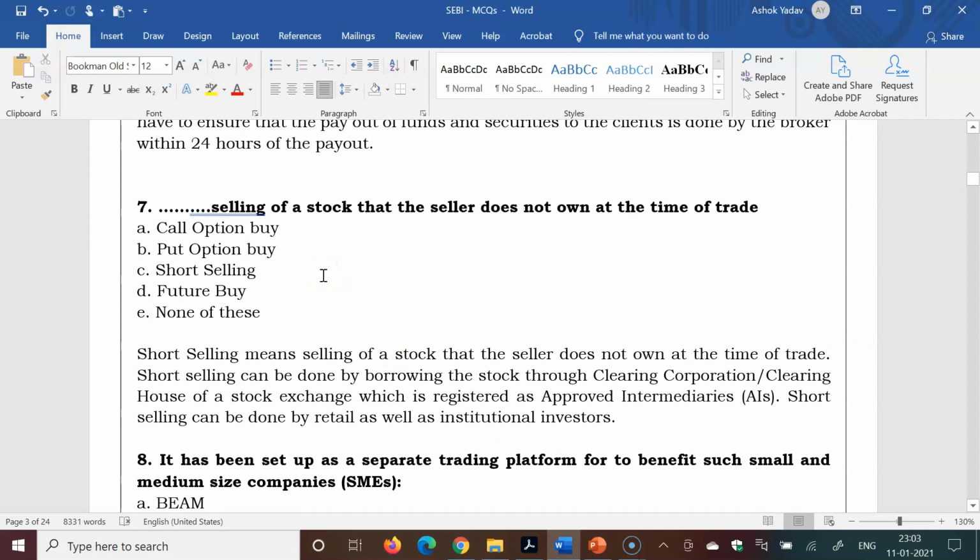The selling of a stock that the seller does not own at the time of trade, means you have not bought any stock, and you can sell that first and later on you can buy that. So that is called short selling.